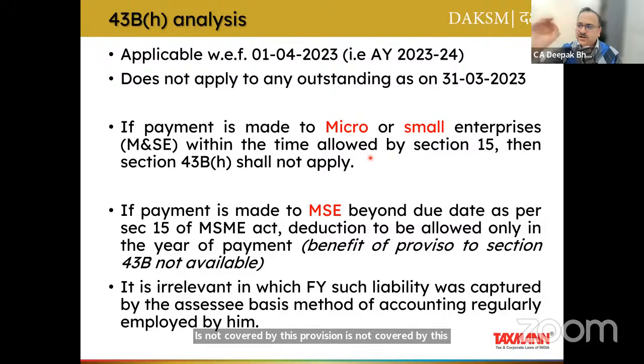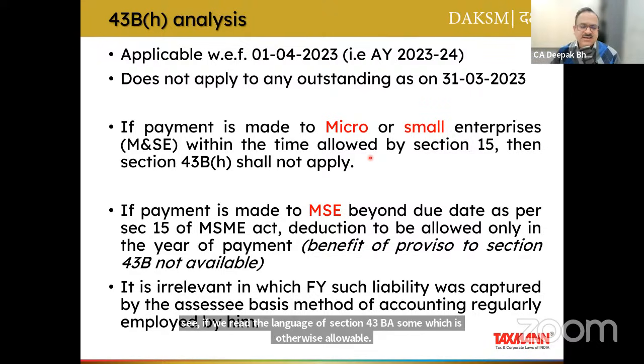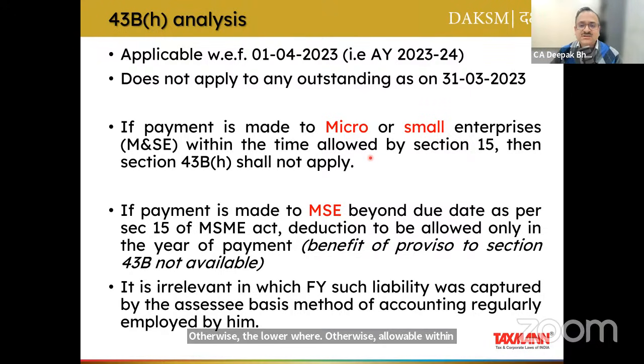If we read the language of section 43B, a sum which is otherwise allowable, where? Otherwise allowable within this financial year, I mean the financial year in which you are claiming the deduction. Since this new provision was not in effect in the previous financial year, this new clause is not applicable to those outstanding also.